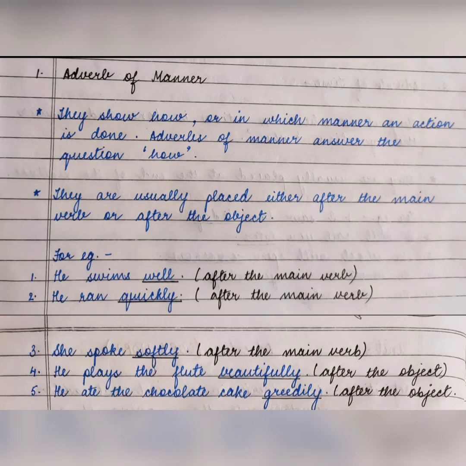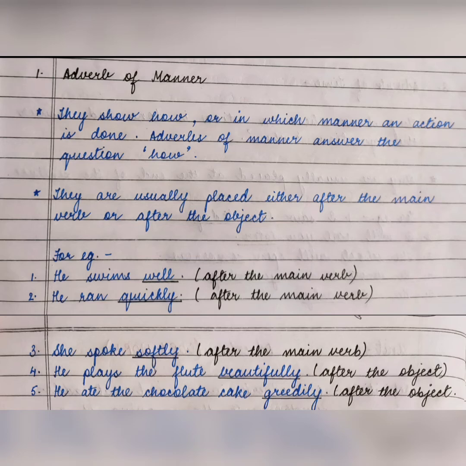The first example is he swims well. Okay, in this sentence, the word he is a pronoun, swims is the main verb, and swims के बाद कौन सा word है, well. Okay, well is the adverb of the sentence. We question how does he swim. He swims well. आंसर क्या आया, well. तो well जो है हमारा adverb of manner है, and here well is used right after the main verb.